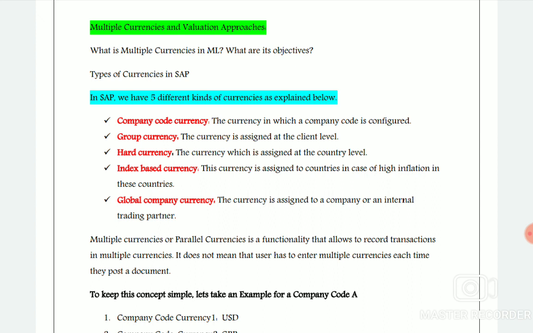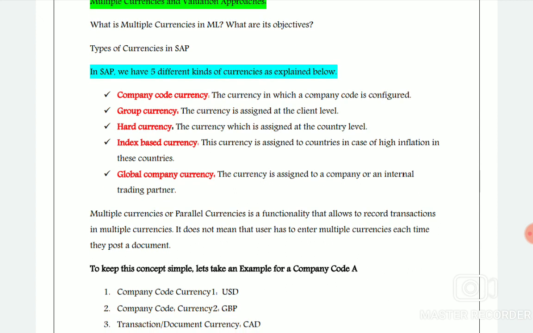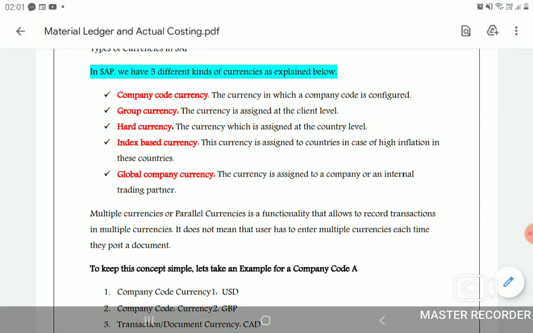Internal trading partner purpose, so global company currency is required. In S4 HANA there are 9 or 10 currencies, whereas in ECC there are 3 currencies. The main currencies in S4 HANA are the company code currency and the global company currency. The material ledger will support only 3 currencies, which means inventory valuation can be carried out in only 3 currencies.